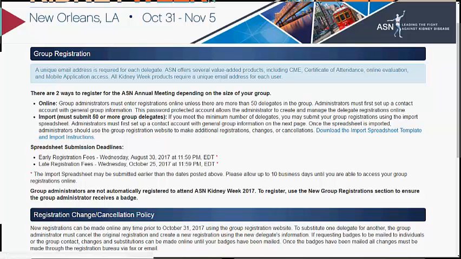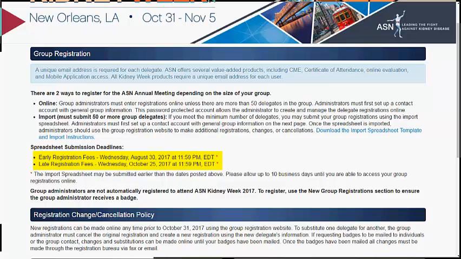Please note the following deadlines. In order to receive the early registration fees, the spreadsheet and payment must be submitted by Wednesday, August 30, 2017 at 11:59 p.m. Eastern United States Time.